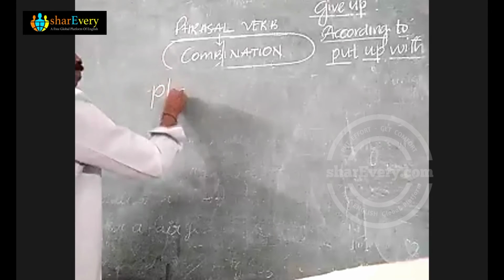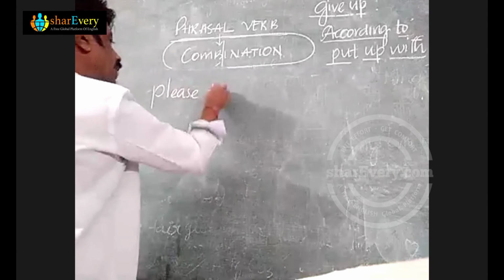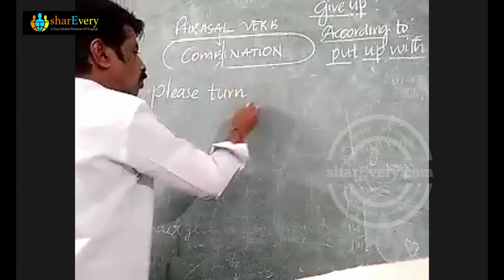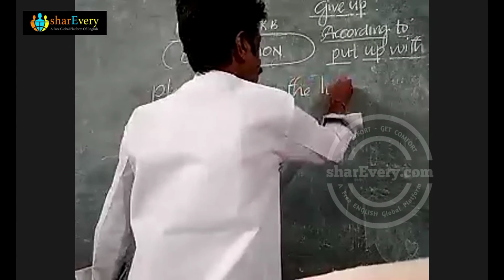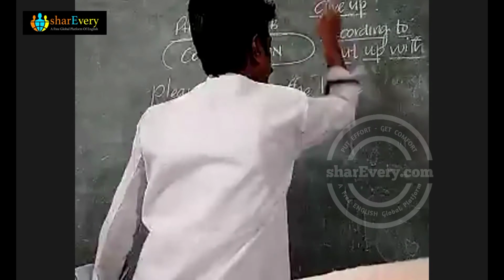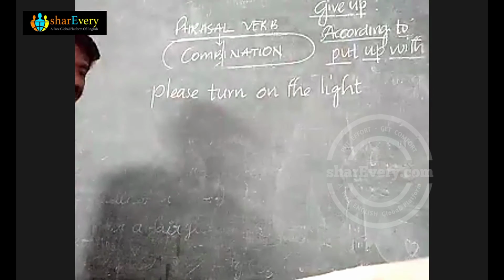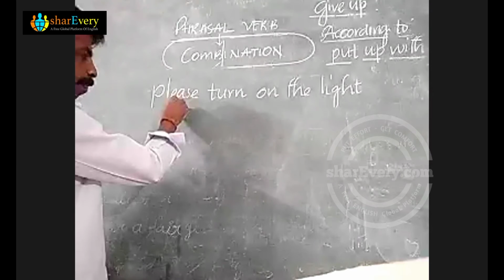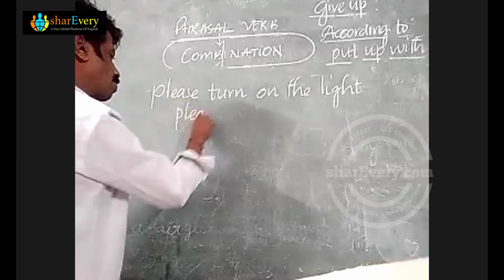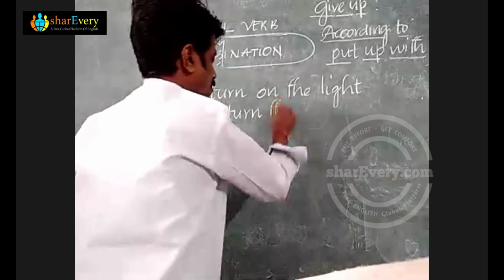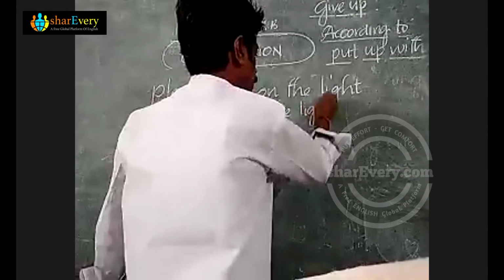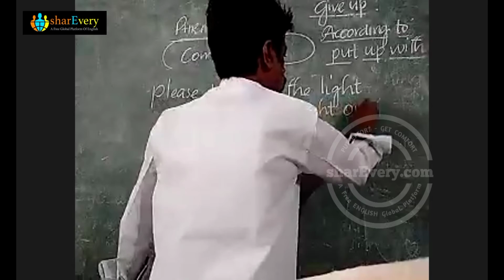Please turn on the light. Please turn the light on.